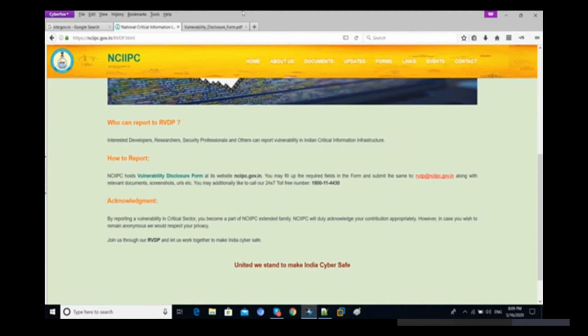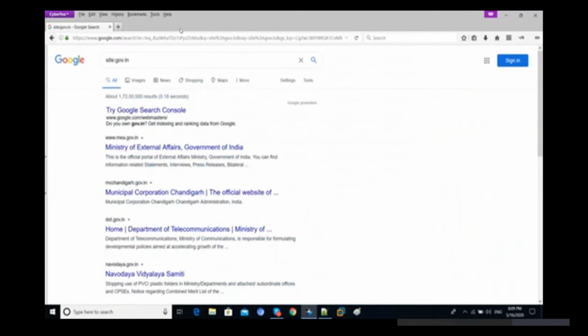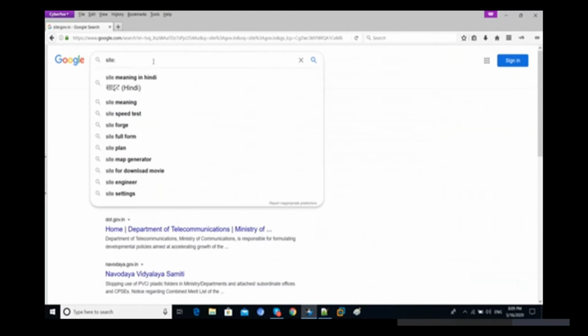But with the help of Google Dorks, you can easily select your target. You can find lots of websites regarding government or any kind of stuff. If you want to find any company website, you can easily find that company website also. Let's try to check it out. Now let's try to find domains or subdomains with this.